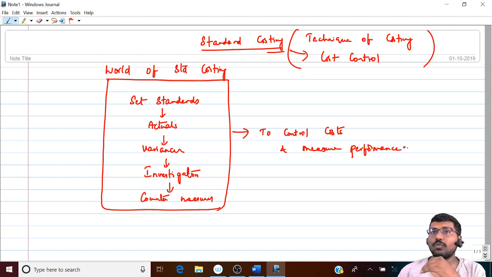Control cost as well as measure what? Performance. Okay. Again, I'll repeat. So first you'll try to set the standards, then actuals will happen. Then the difference between standards and actuals is nothing but variance. And then you will investigate the reasons behind the variance, who is responsible for that particular variance. And then once you know that this particular person is responsible, you will take action on him. That we call it as countermeasures. By taking the countermeasures, that particular person will ensure that he will not repeat the mistake again. Thereby, you try to control the cost. That's the whole drama. Is it clear?